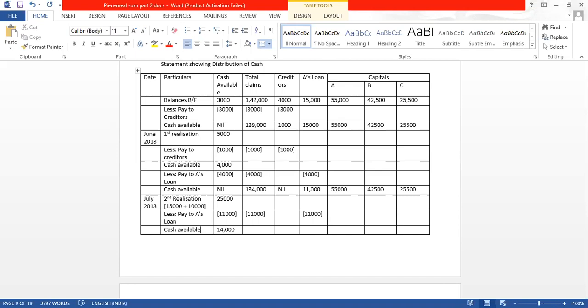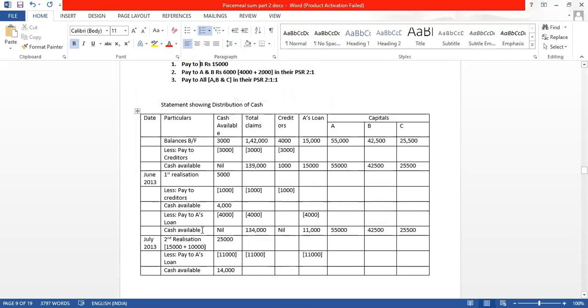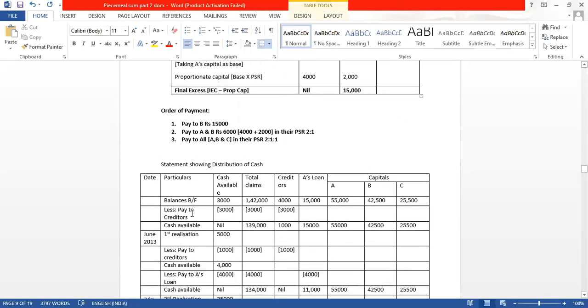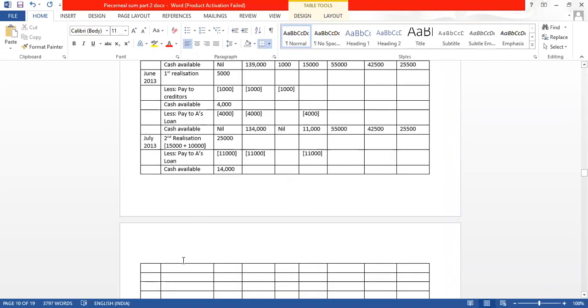To pay the partners' capital, how to repay the partners' capital, we will have to check the order of payment. So in the order of payment, first B has to be given 15,000. First of all B, 15,000. Do we have 15,000? No, we have only 14,000. So pay as much as there is. Pay to B 14,000, because we have to pay B 15,000, but now we have only 14,000, so we will pay only 14,000. Let us go to B's column and pay him 14,000.